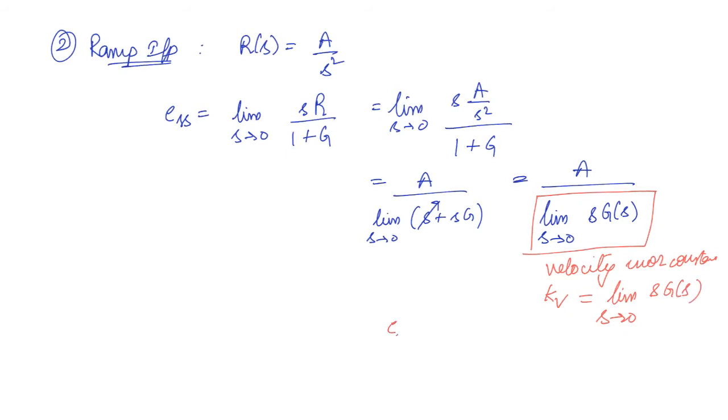So we can write ess is equal to A by Kv. If you see the output for this ramp input, it will be something like this. Finally it will have some error, and this error is ess.